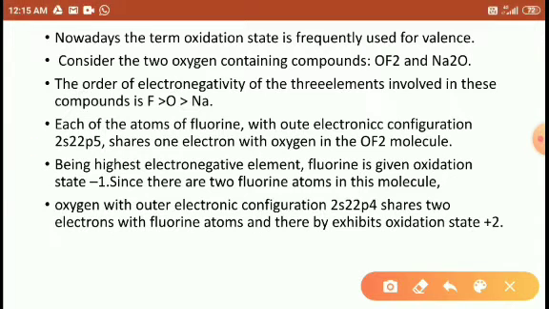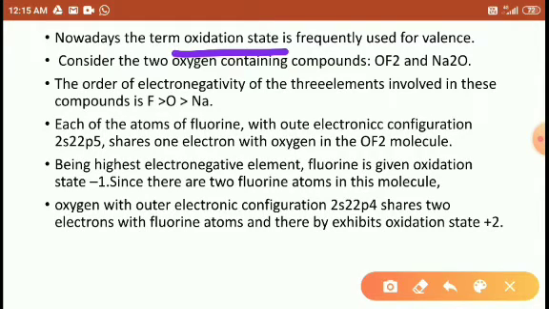So nowadays the term oxidation state is frequently used in place of valence. So why do we use the oxidation state? What is the comparison between oxidation state and valence? The comparison here, students: valence means the outermost electrons.